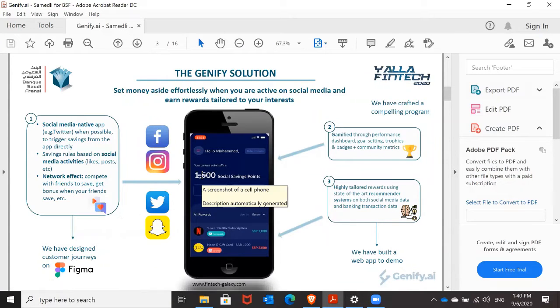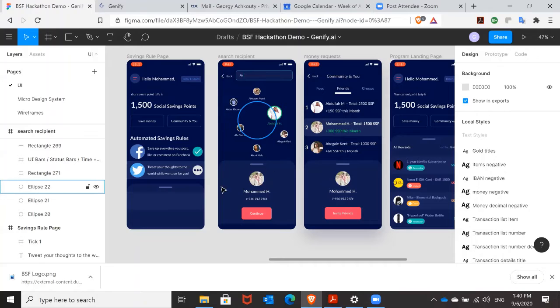So this is why we decided to develop what we call a social savings app, which basically ties an individual's social media activity with their financial activity. So in that case, with BSF's application. And you might wonder what do we mean specifically by that. So I just wanted to showcase some prototypes that we developed on Figma.